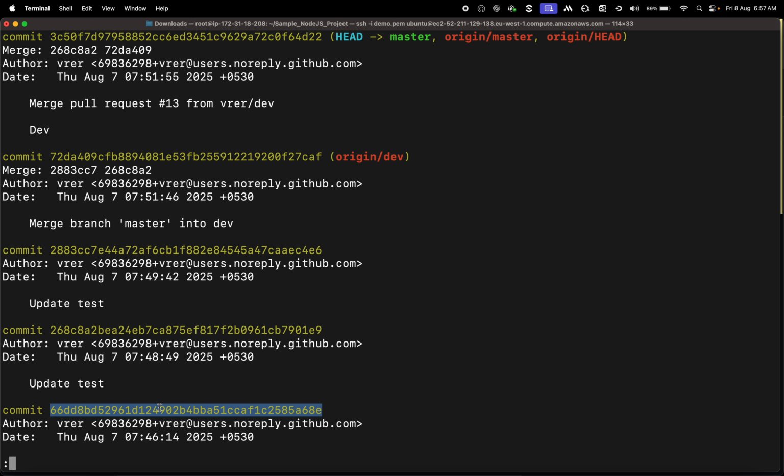So there are multiple commands to do that. Of course, the first thing is why we go back: because the new one, whatever we changed, is not working as expected. Maybe these four commits are not working as expected, so I want to go back. You can just simply copy and paste the commit ID.